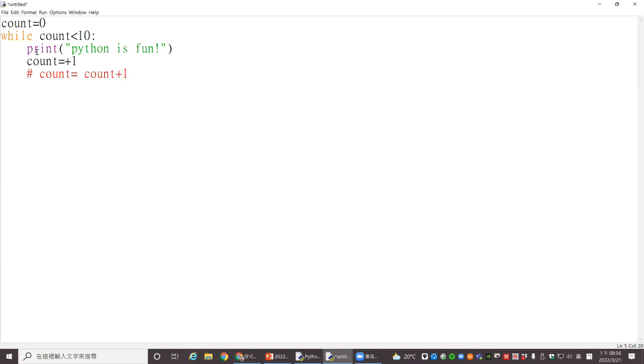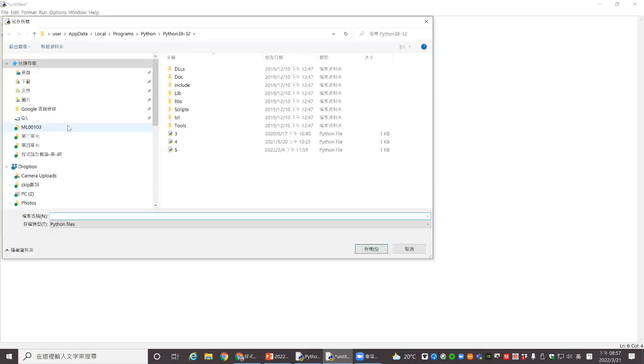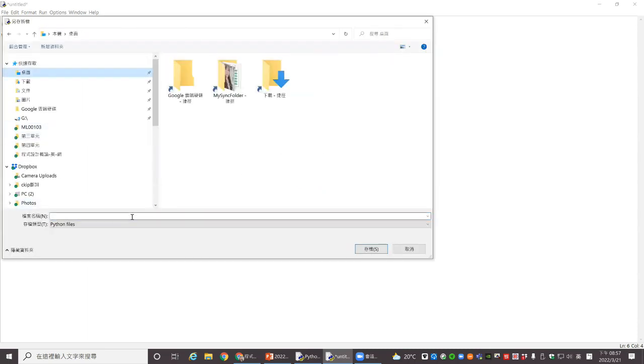Remember the augmented assignment operator; it means the same thing as count equals count plus 1. We use a comment line here to make it ignored. I just want to remind you these two are the same thing. Okay, press F5, save it, and run it. We will put it on the desktop.